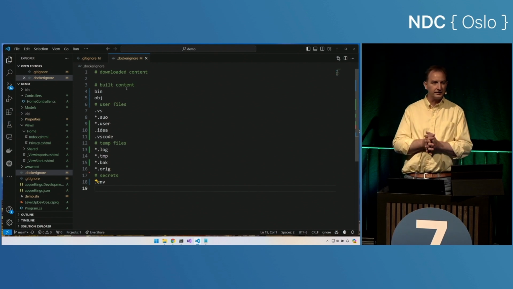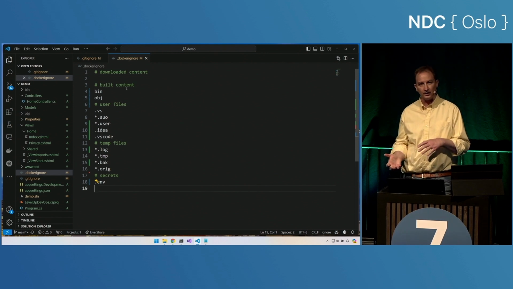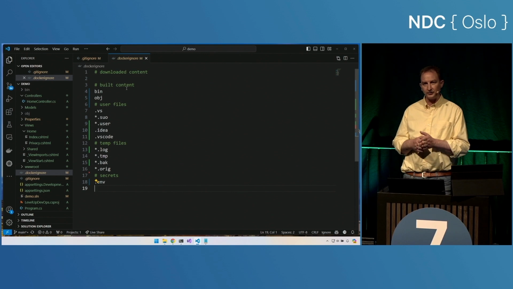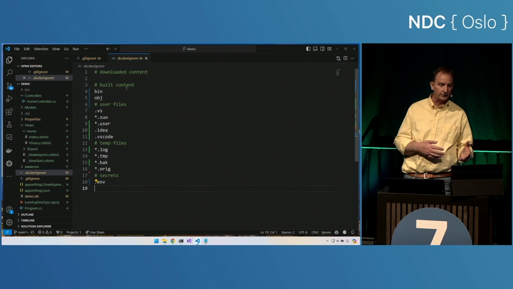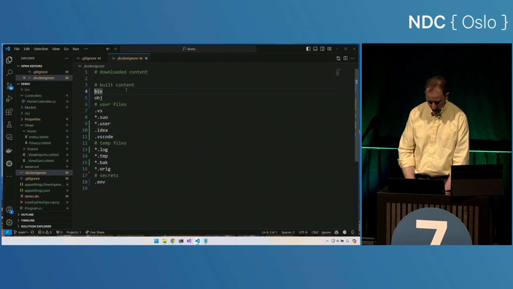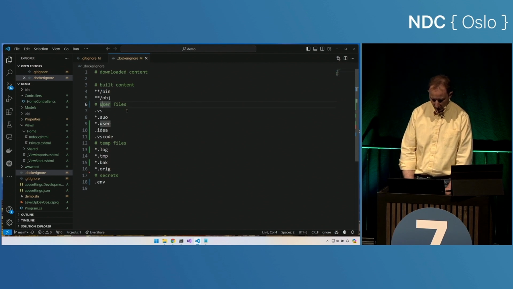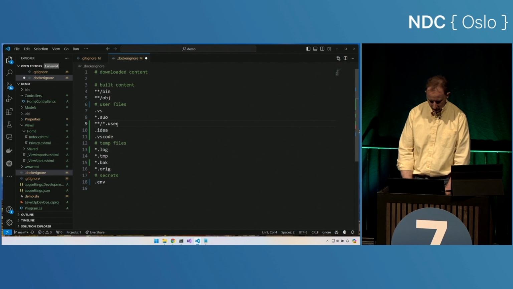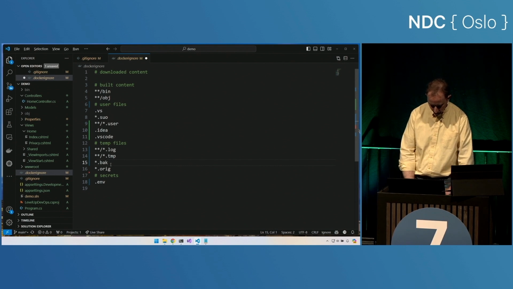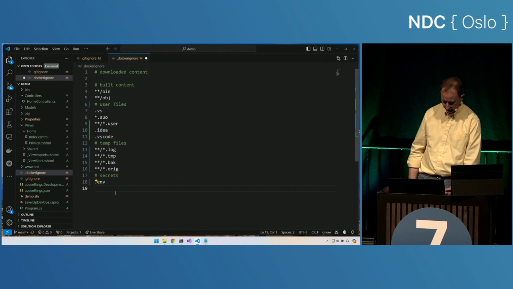Now, I say nearly the same because in a .dockerignore, it assumes that it's relative to the beginning of the repository, where in a gitignore, it's in any directory. So if I have nested folders, I might want to say, well, in any folder, the bin and obj folders. Now I'm just going to do that for those two, but we might want to run around to all of them. Maybe that one needs to go in folders. Maybe these ones need to go in folders. And so we can walk through all of these places, ensuring that we've got the settings set just so.